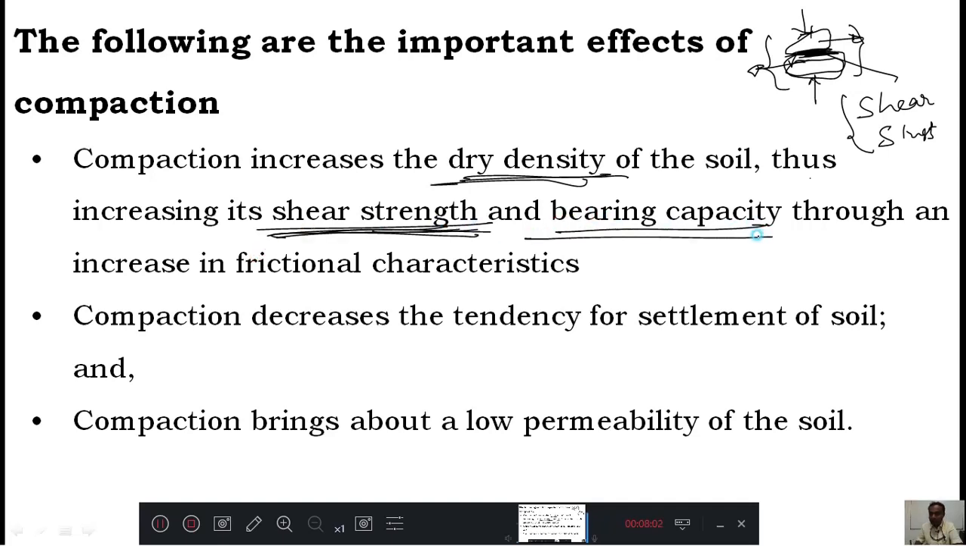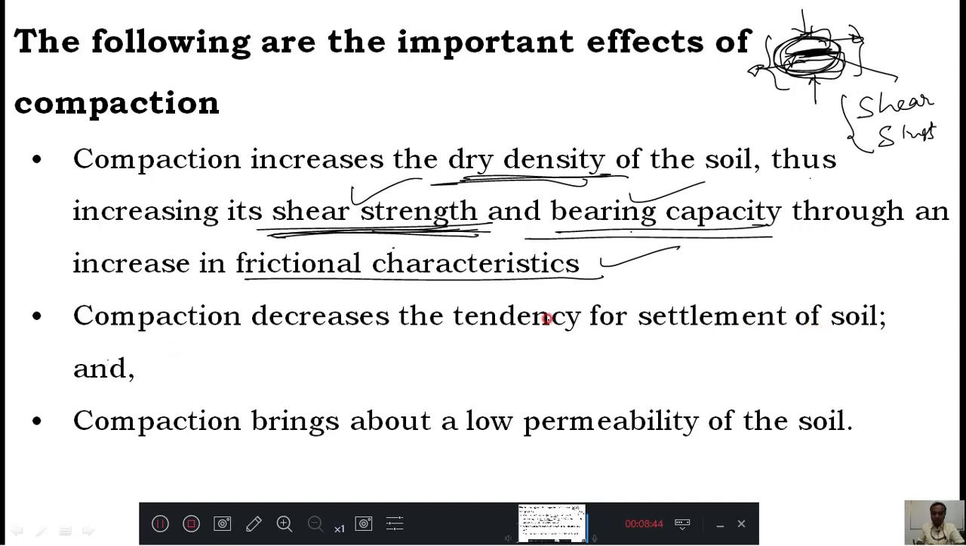Therefore, bearing capacity means load bearing capacity. You can put more load on the compacted soil. There won't be any settlement that you are going to observe. Why are shear strength and bearing capacity increasing? Through an increase in frictional resistance, that I told here. There will be some frictional resistance between the particles, which increases. Therefore, shear strength and bearing capacity will increase. Read once again. Compaction increases dry density of the soil, thus increasing its shear strength and bearing capacity through an increase in frictional characteristics.